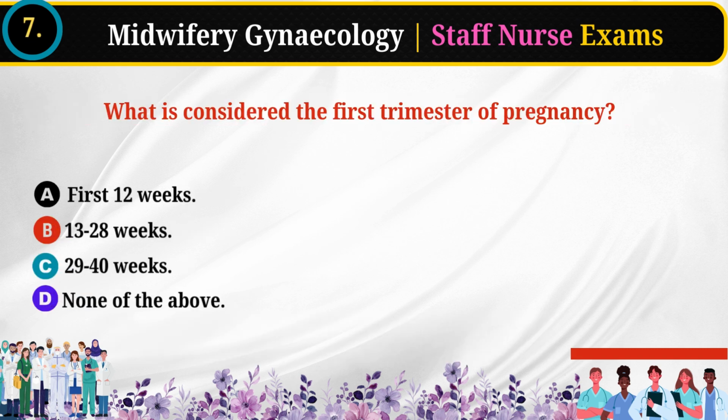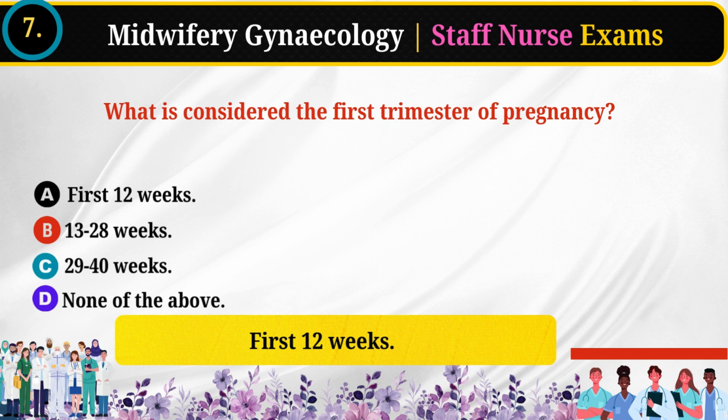7. What is considered the first trimester of pregnancy? First 12 weeks. 13 to 28 weeks. 29 to 40 weeks. None of the above. Answer: first 12 weeks.